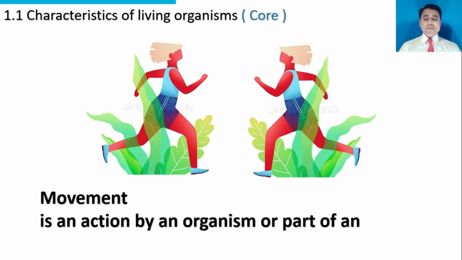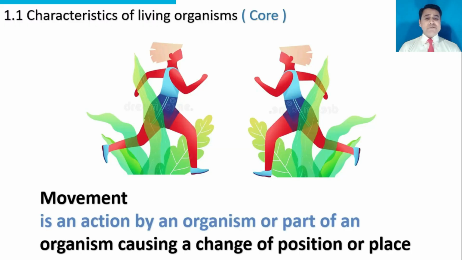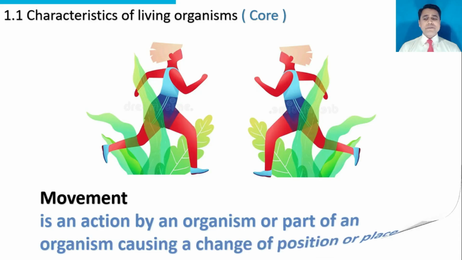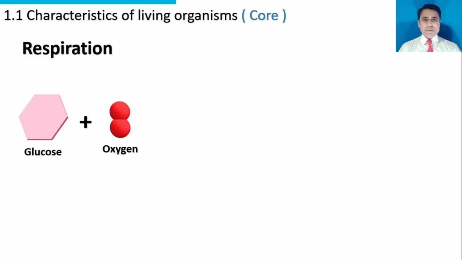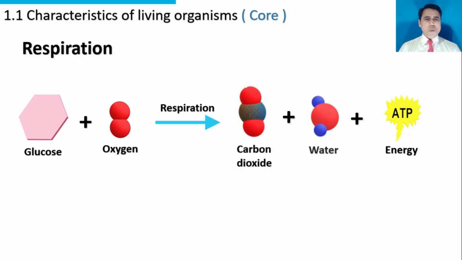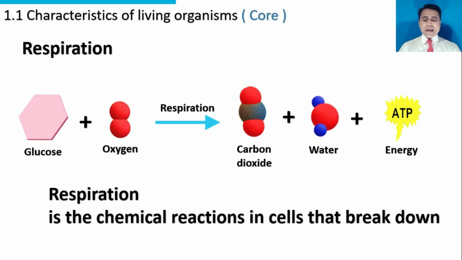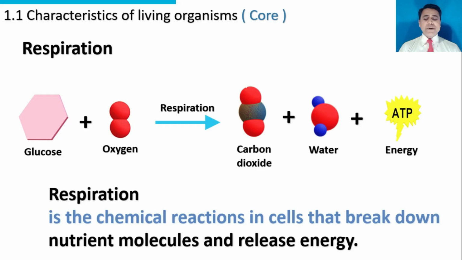Movement is an action by an organism or part of an organism causing a change of position or place. This is called movement. Glucose is broken down by oxygen into carbon dioxide, water, and energy. This is called respiration. Respiration is the chemical reactions in the cells that break down nutrient molecules and release energy.